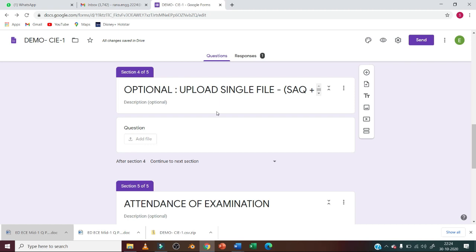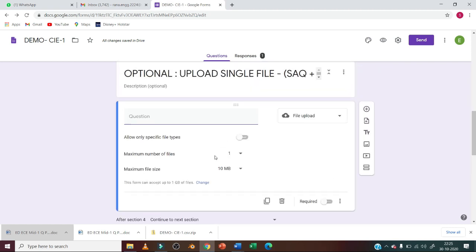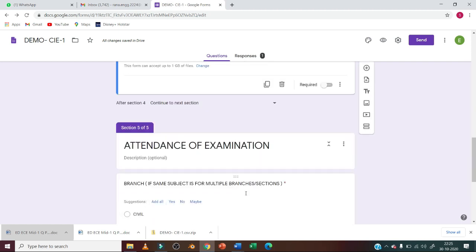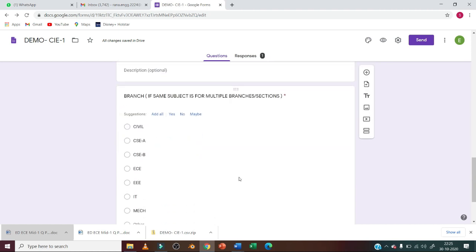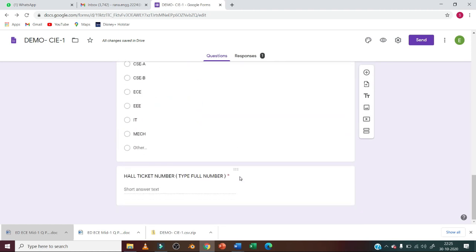If your data speed is good, if you have a good mobile phone or you know how to operate it very properly, then you can club SAQ and LAQs in single file and you can upload here. Here only one file option is given. This option is for the student who wants to upload a single file. You can upload a single file here and you can continue to next session. Next session is attendance, that just now we have discussed while uploading, and you have to follow the same system. I hope you have cleared the things how to upload the answers.